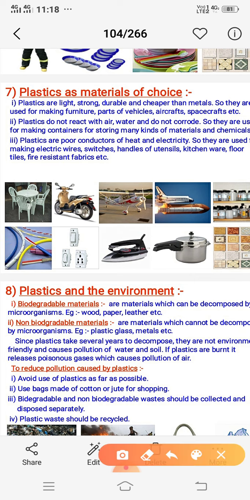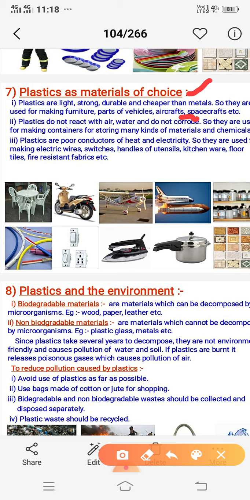Plastic is a material of choice. Why is plastic preferred? Because it is light, strong, durable and cheaper than metals. So they are used to make furniture, parts of vehicles, etc. They do not react with air, water and do not corrode. Corrode, yesterday I told you, corrode means they do not get affected.